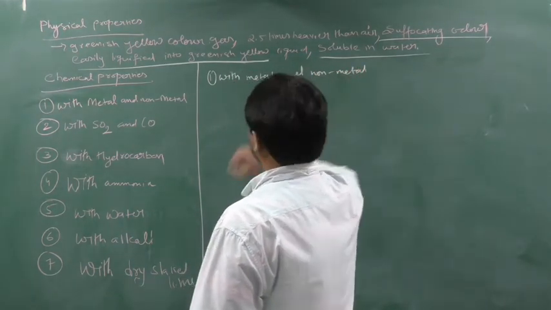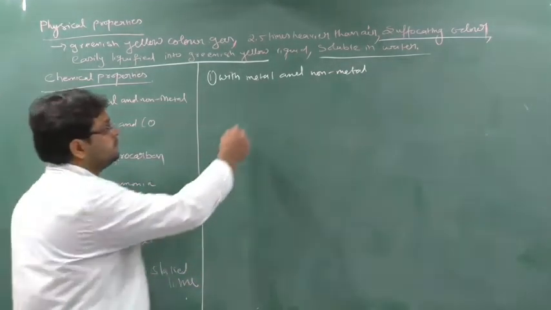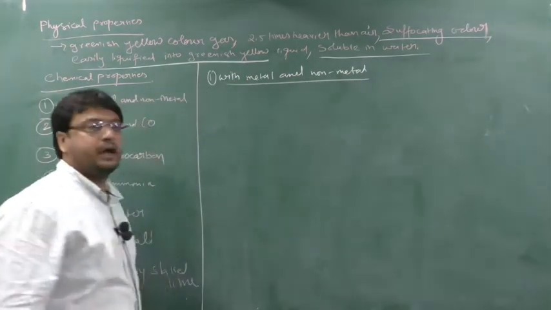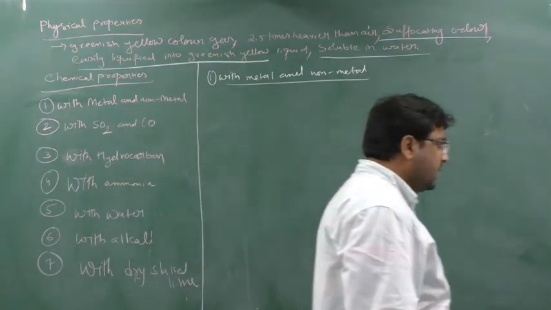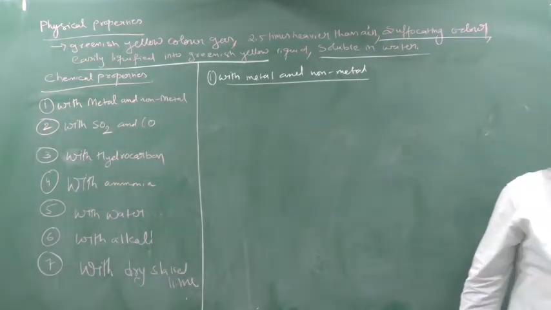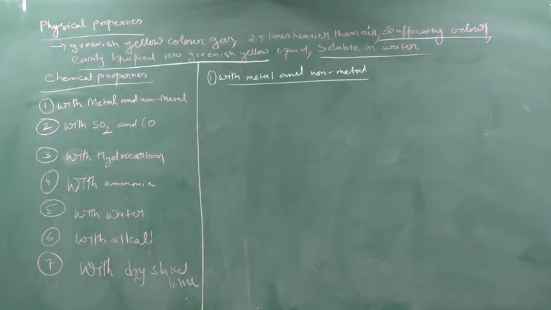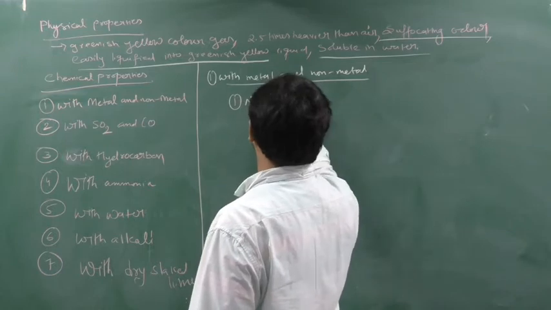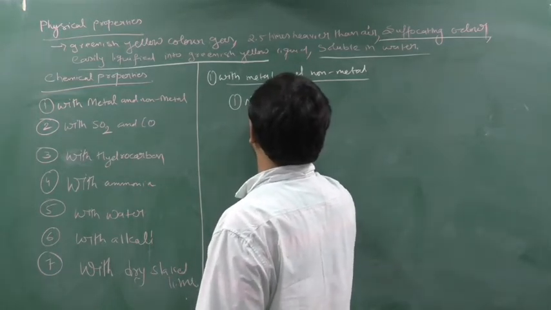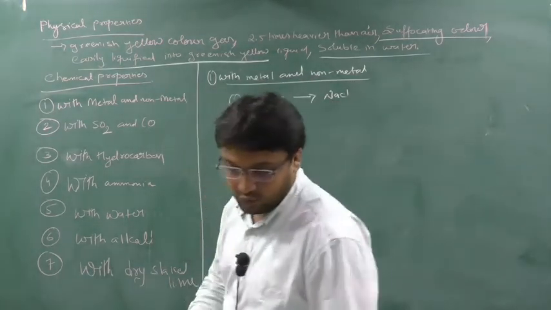So write down, chlorine gas, write down Cl2 gas will react with a number of metals and non-metals and produce chlorides. Chlorine gas will react with a number of metals and non-metals and produce chlorides. So first we will see sodium plus chlorine will generate what? So this is Na plus and this is Cl minus, so it will generate NaCl. We say sodium chloride.